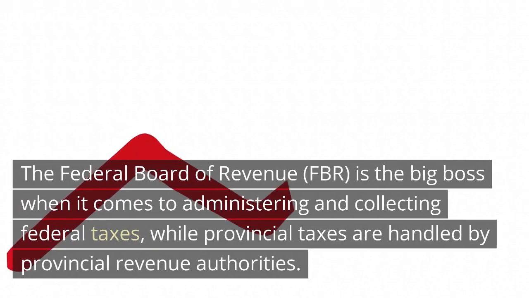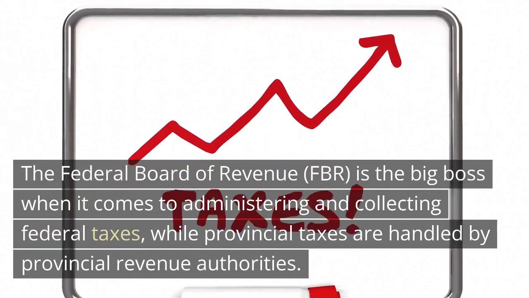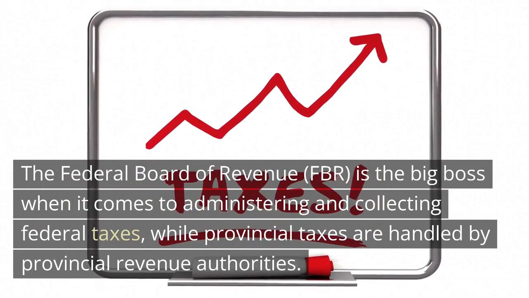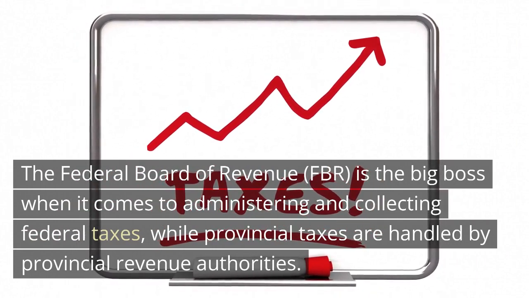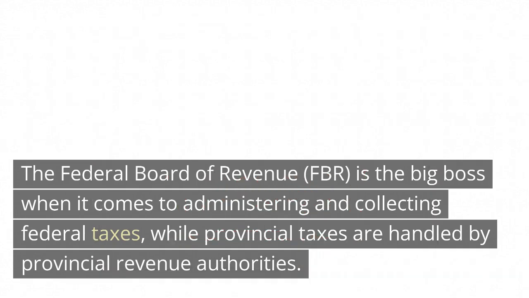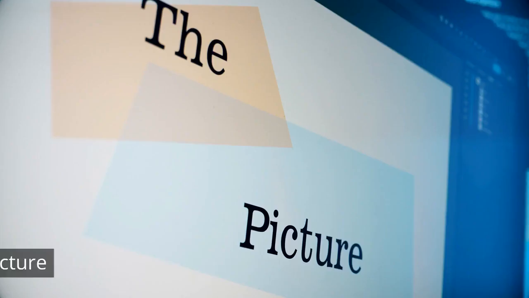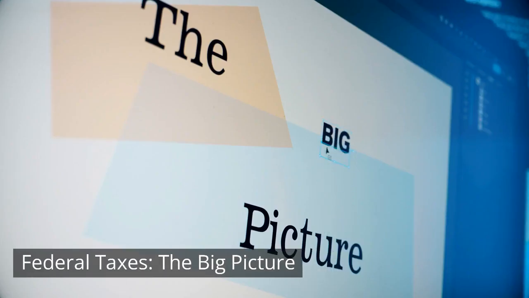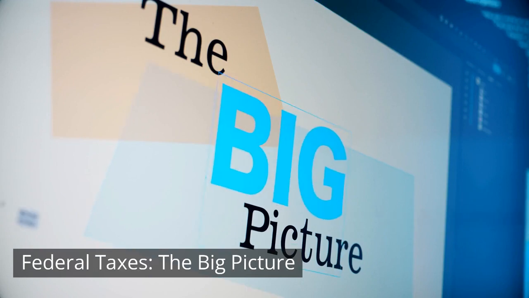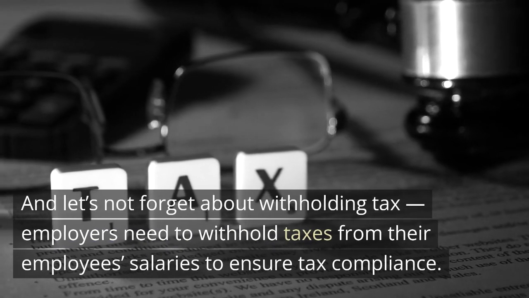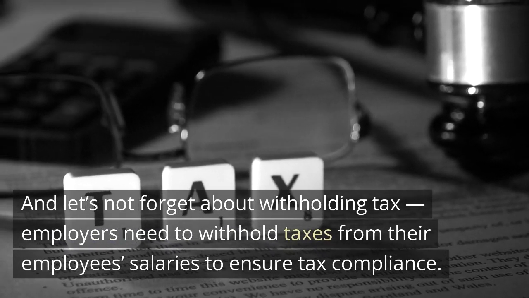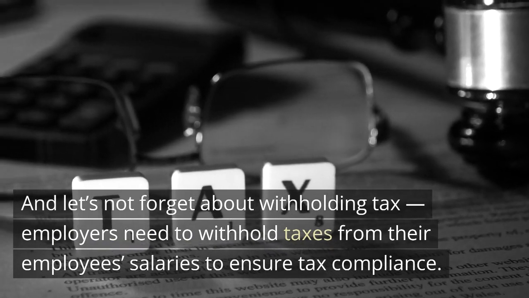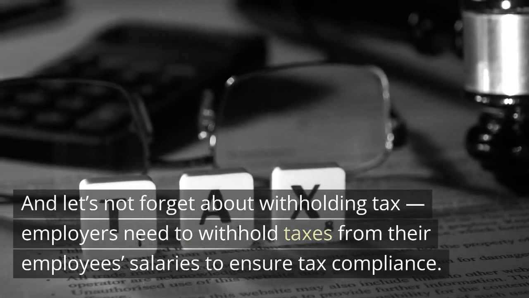The Federal Board of Revenue, FBR, is the big boss when it comes to administering and collecting federal taxes, while provincial taxes are handled by provincial revenue authorities. Federal taxes, the big picture. And let's not forget about withholding tax. Employers need to withhold taxes from their employees' salaries to ensure tax compliance.